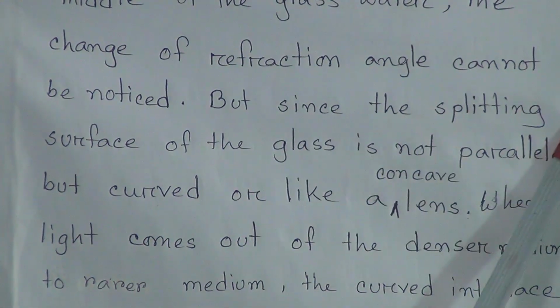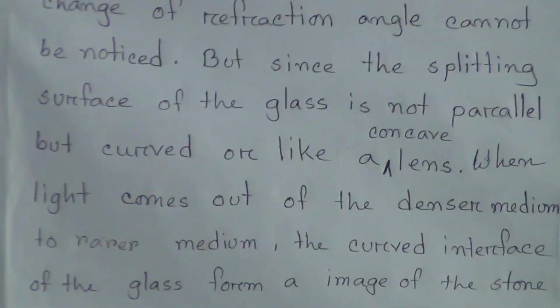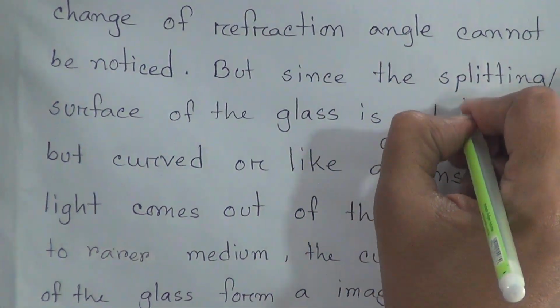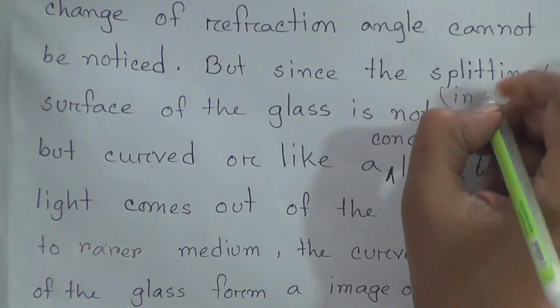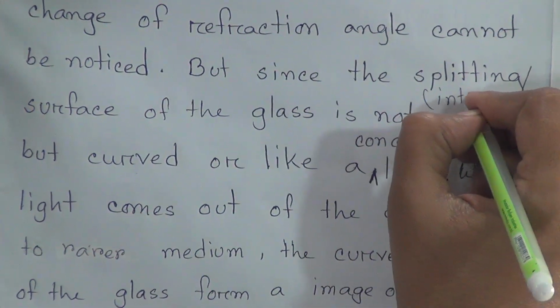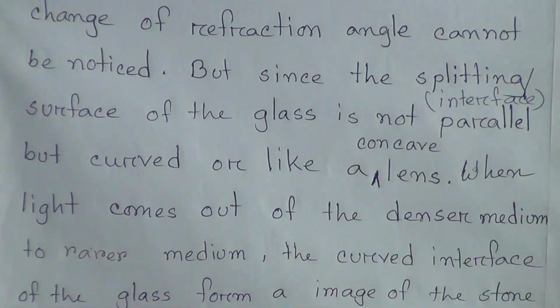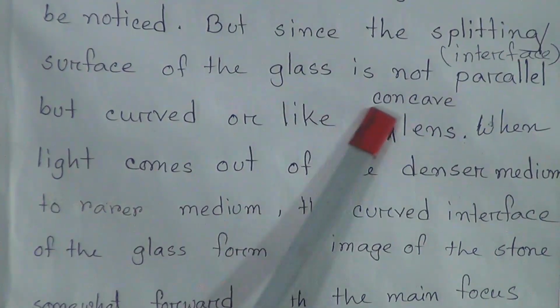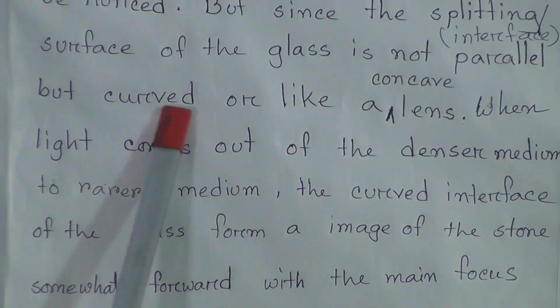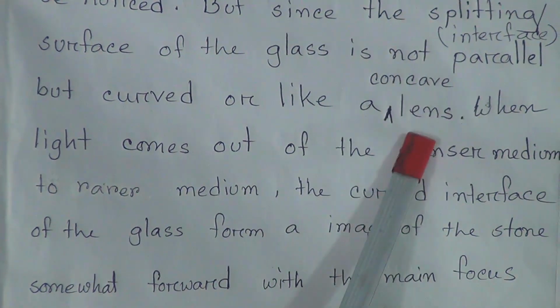But since the surface, that will be the interface also, in place of splitting you can use interface, the interface surface of the glass is not parallel but curved like a concave lens.